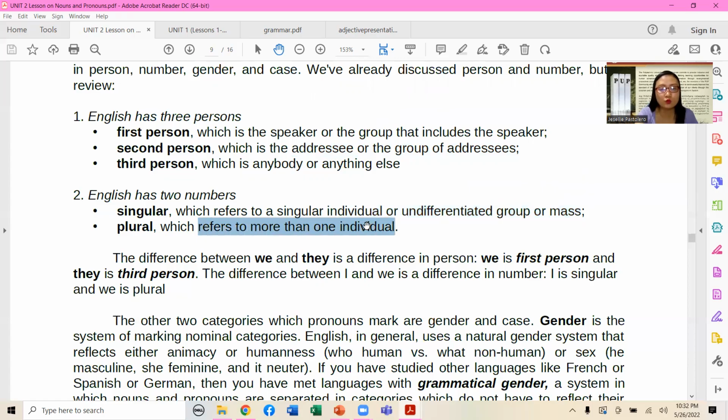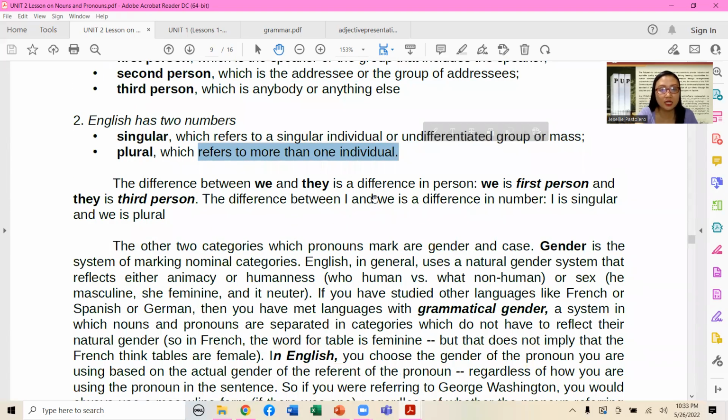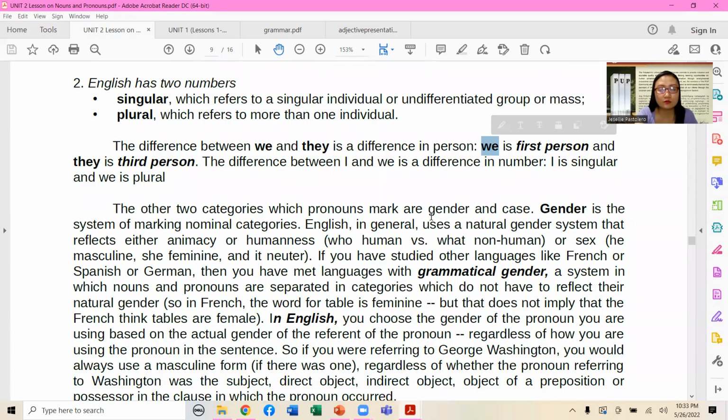Plural refers to more than one. So the difference between we and they is a difference in terms of person. We is first person, and they is third person point of view. We is first person, but plural in form because it is more than one. And then they is third person plural also, referring to a group of people.